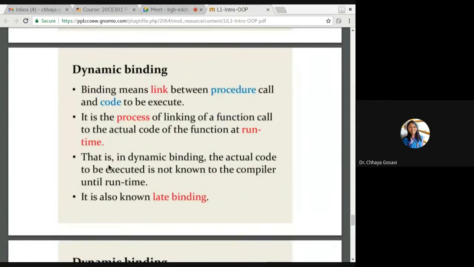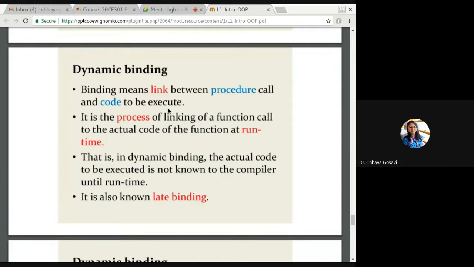Dynamic binding. Binding is nothing but a link. Binding is a relationship between procedure call and code to get executed. When you call that function, function should be there in memory, and the link between that function call, from where the function is called, is a control link. We have seen in abstraction, procedure activation records, control link and static link.